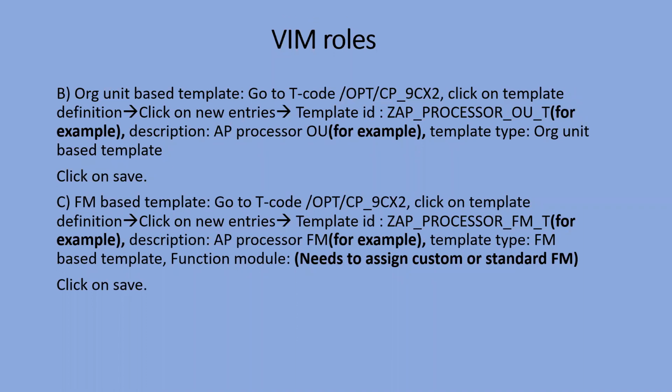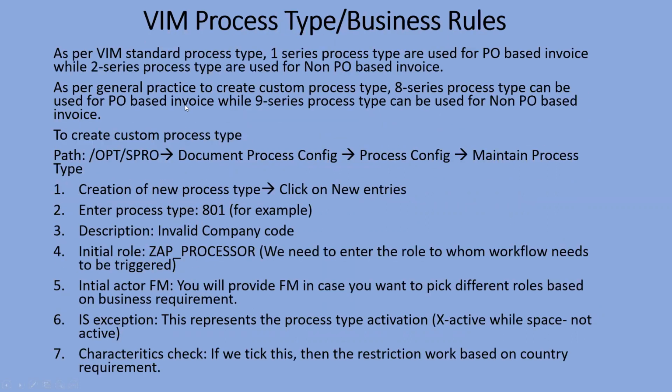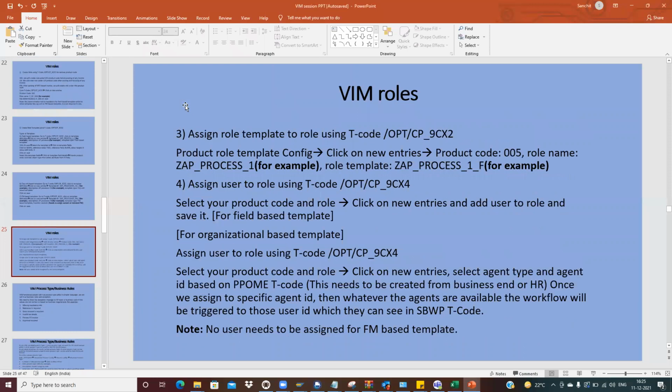Once we have created the template ID, then we assign the role template ID to role using this T code. It will remain in the same transaction 9cx2.